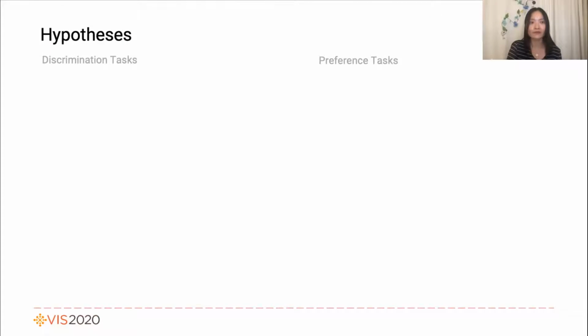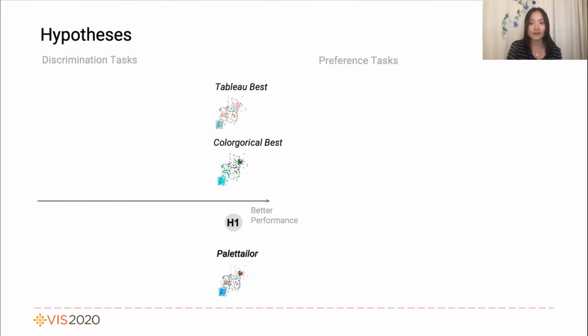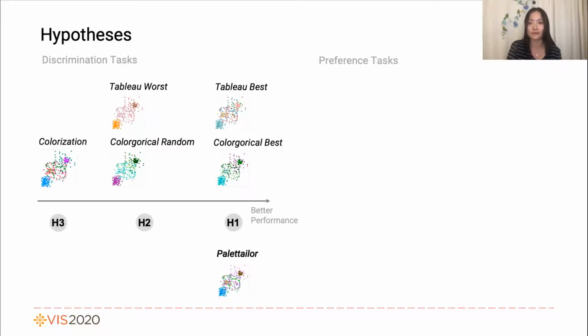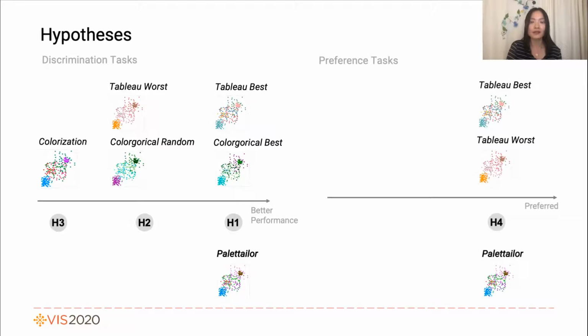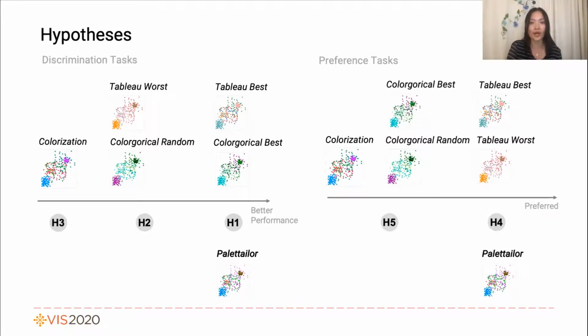And we had 5 hypotheses. For the discrimination tasks, first, Palettailor's results would not be worse than the best case conditions resulting from the simulated manual process, and would be better than random case conditions as well as the fully automated condition. And for the preference task, Palettailor's results would not be worse than the designer-crafted palettes, and would be better than auto-generated palettes.